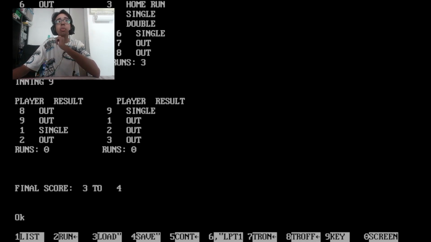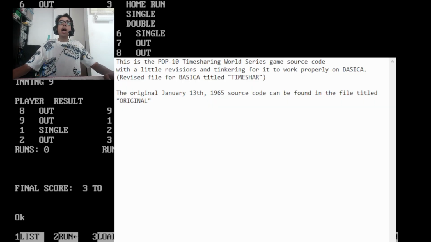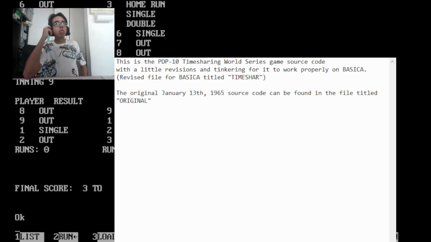So how about you read up a little bit on this game, because I think it's a pretty interesting game to read about. Let's put it up. So this is the PDP-10 Timesharing World Series game source code with a little revisions and tinkering for it to work properly on Basic A. Revised file for Basic A titled Timeshare. The original, January 13th, 1965, can be found in the file titled Original.